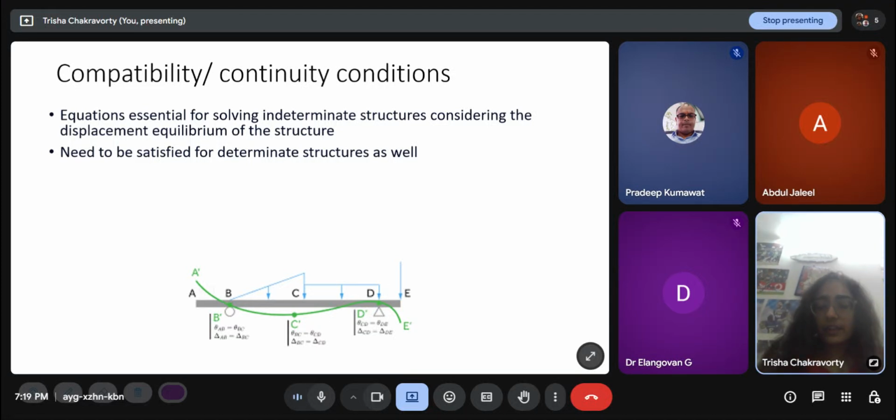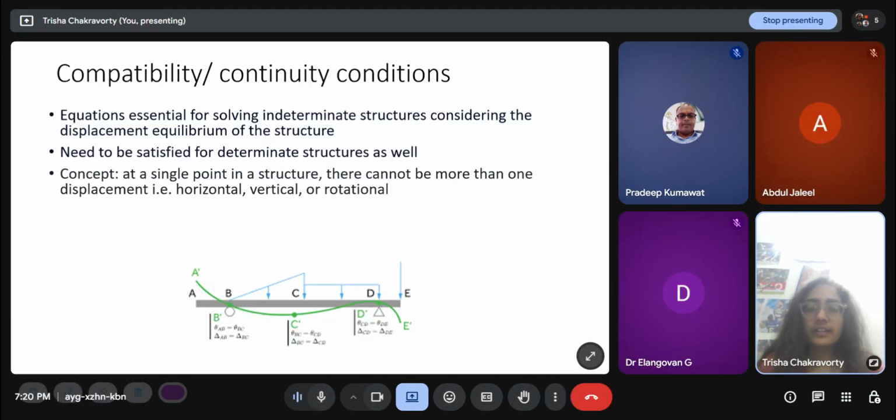So when we are trying to find out the deflected profile of the beam, we need to keep some things in mind, some criteria that have to be fulfilled. They are called the compatibility or continuity equations. They are equations essential for solving indeterminate structures considering the displacement equilibrium of the structure. They need to be satisfied for determinate structures as well.